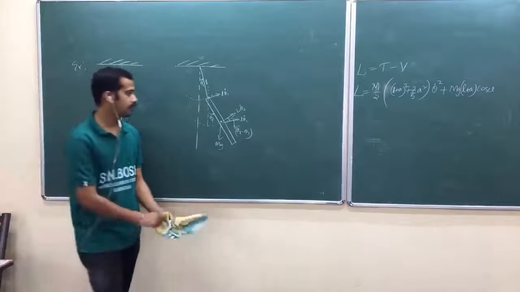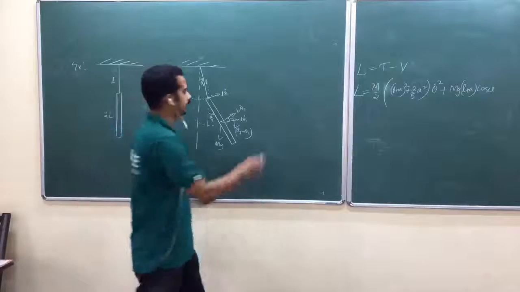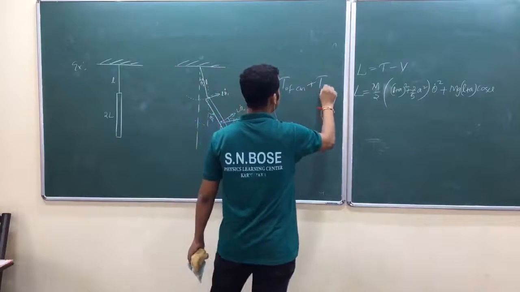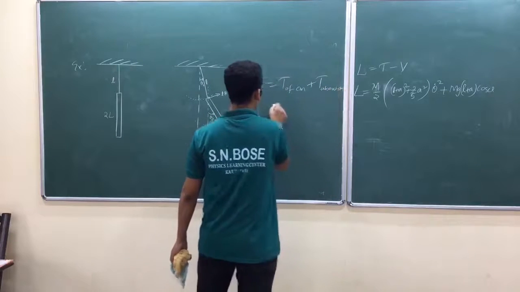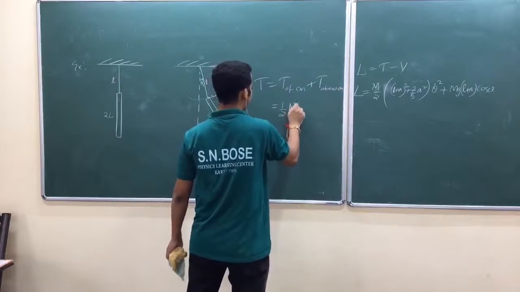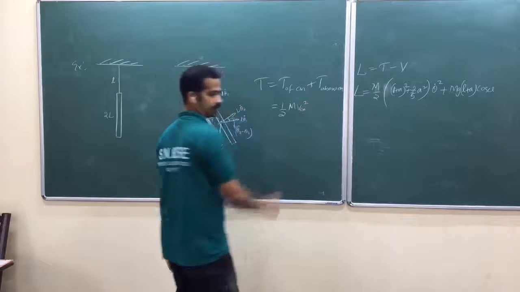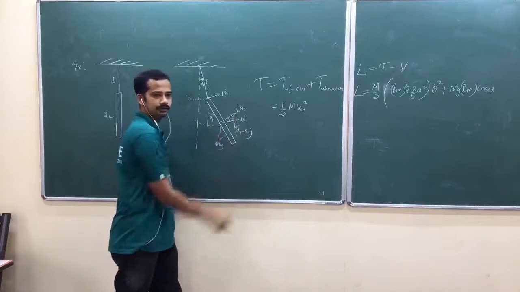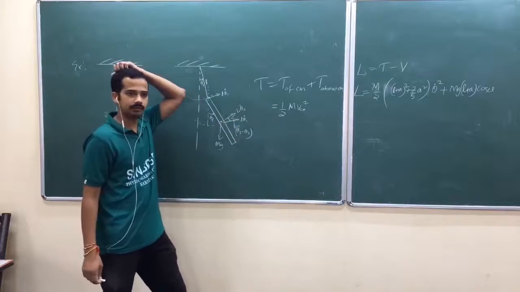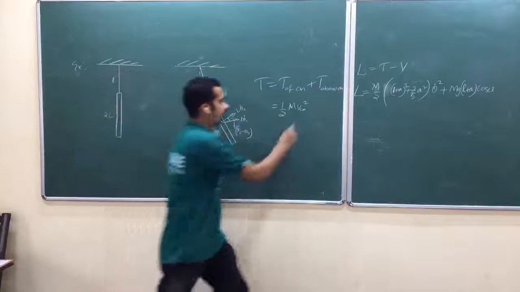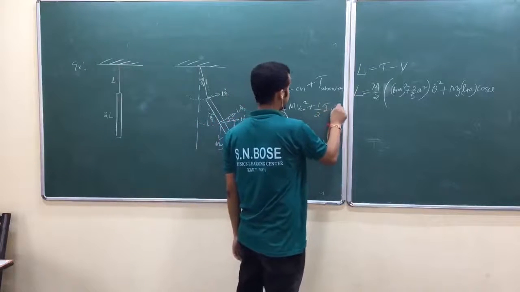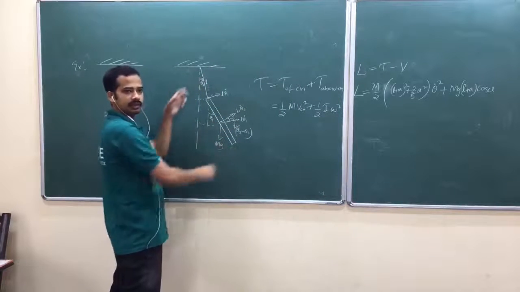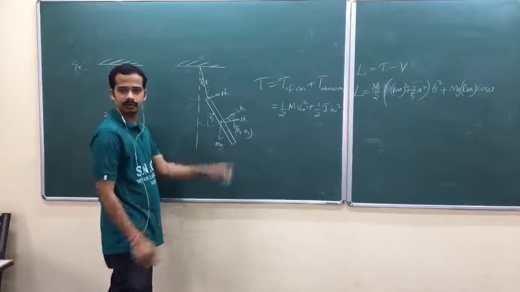Kinetic energy of the center of mass should be written like this. Kinetic energy is equal to kinetic energy of the center of mass plus kinetic energy about the center of mass. Kinetic energy of the center of mass is half m into velocity of center of mass squared. Now velocity of center of mass is a vector addition of these two, just like earlier. And so half I omega squared. When you sit on the center of mass, you will feel that it is rotating like this. Am I right? Yeah.